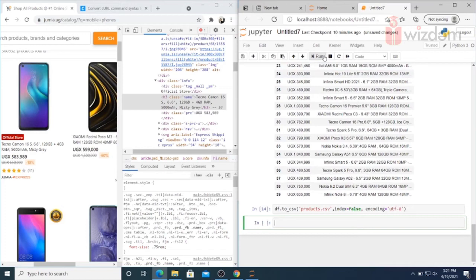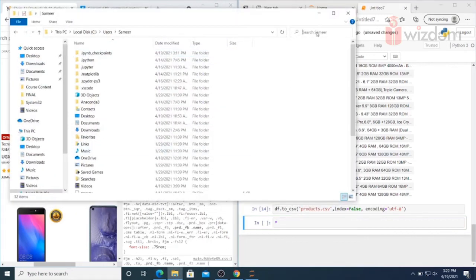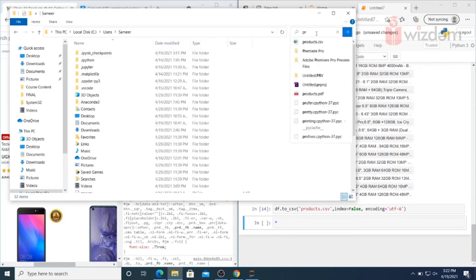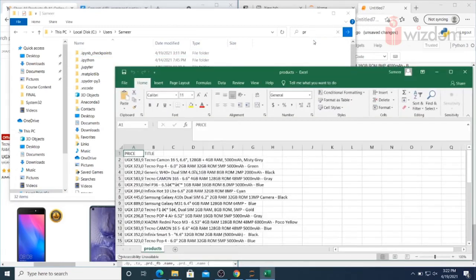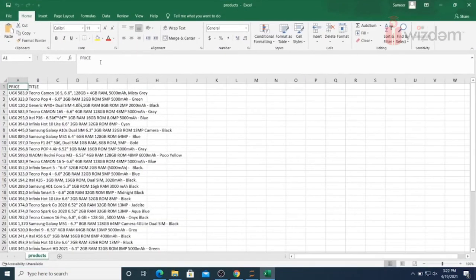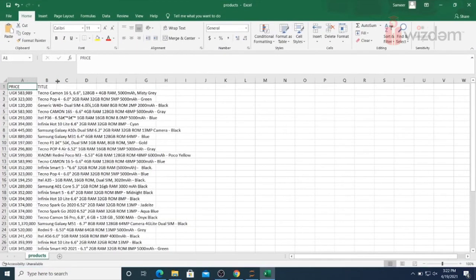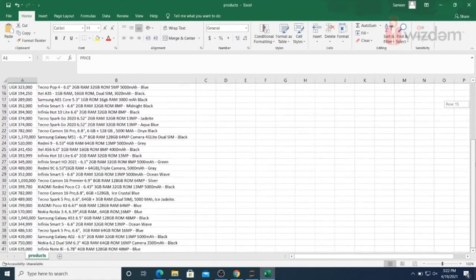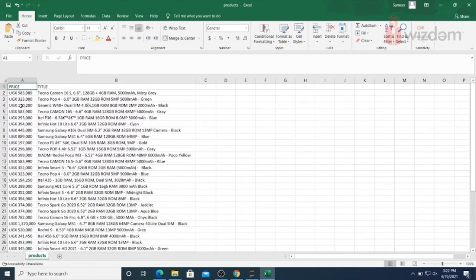Now all this data, the 40 items, is exported into the file products.csv. It is under your username. I look for products.csv, yes, and you can see all the 40 items exported into the CSV file, with price and title. The first heading is price and the next heading is title.